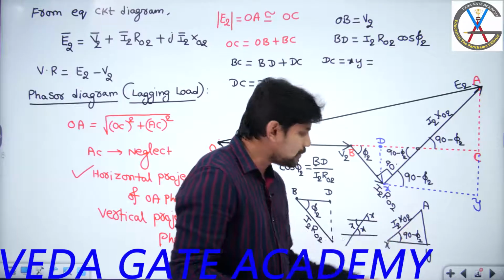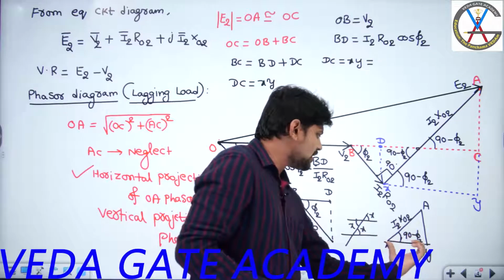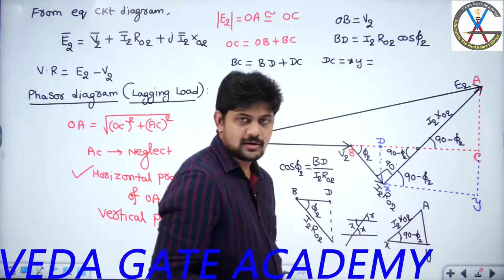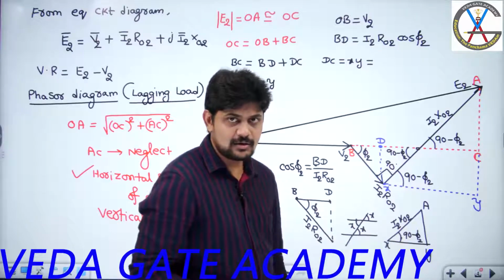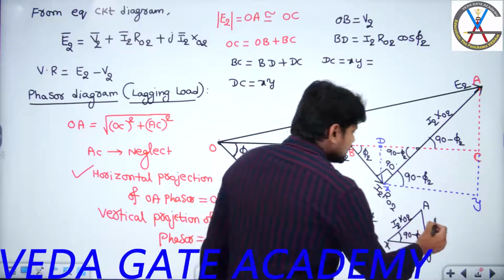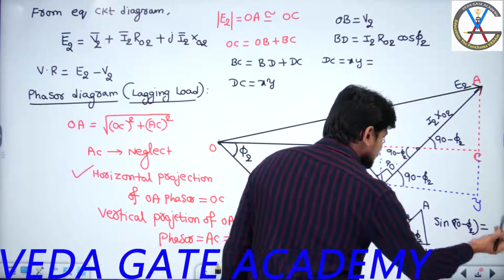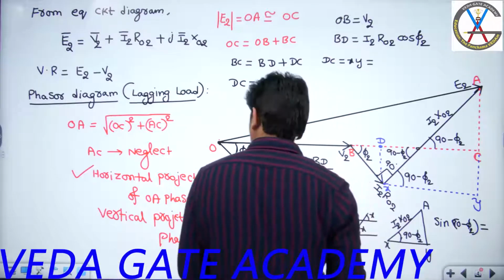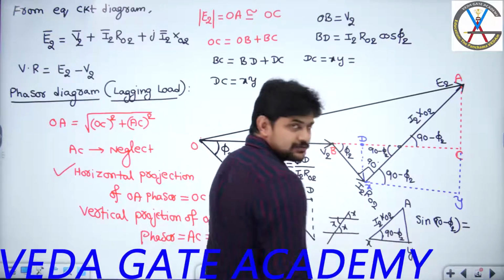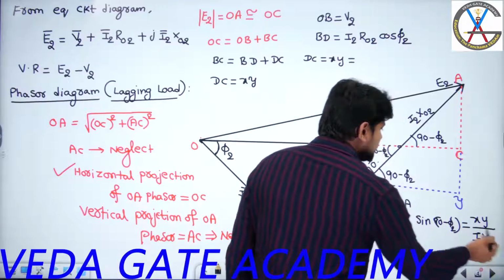In order to get XY, do I need to apply sine or cos? Sine. What is sine of this angle? Sine is nothing but opposite length divided by hypotenuse. Cos is nothing but adjacent length divided by hypotenuse. But I require XY length, not AY length. In order to get XY length, what will I do? I will apply sine of this value. So if you apply sine 90 minus phi 2, can you tell me what you are going to get, guys? Sine 90 minus phi 2 from this right angle triangle. Let me slightly move to this side. Yes. So sine is adjacent length XY divided by hypotenuse I2 X02. Now from here I will get the value of XY.